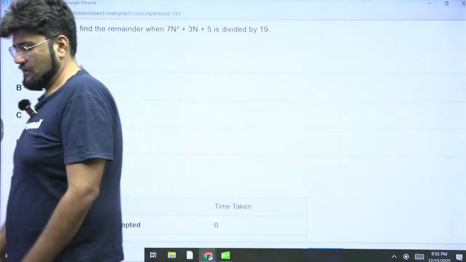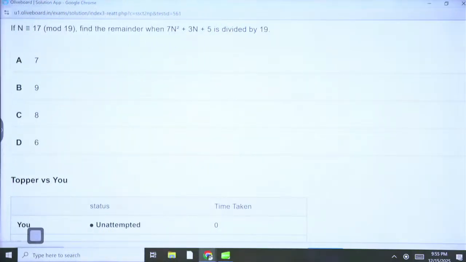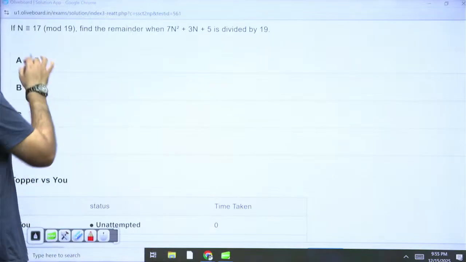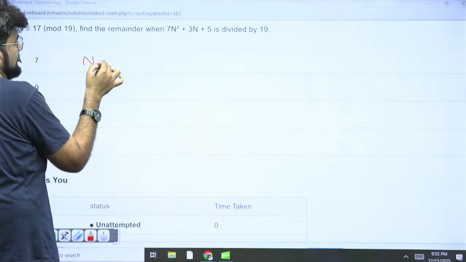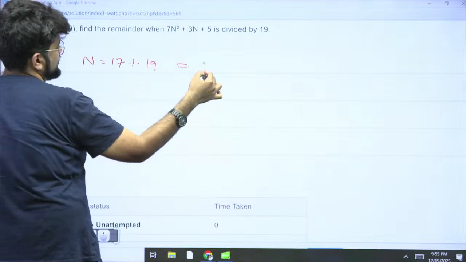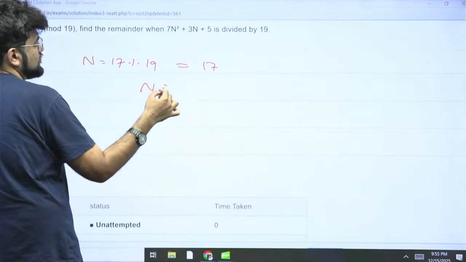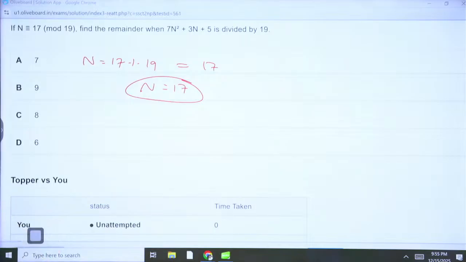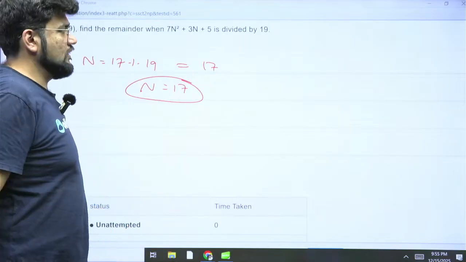Mod based arithmetic, commonly expected in tier 2 this time. Okay, what will be done here? If n is equal to 17 mod 19, so what is it? It is 17 only, no? That means n is equal to 17, because a smaller number when divided by 19 is not going to leave any remainder except for the number itself. And why does that happen?